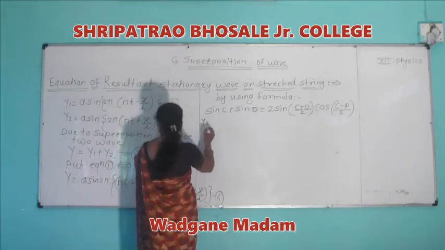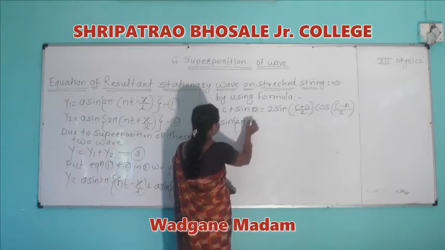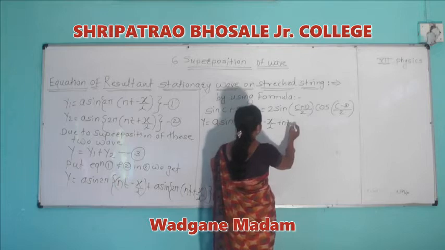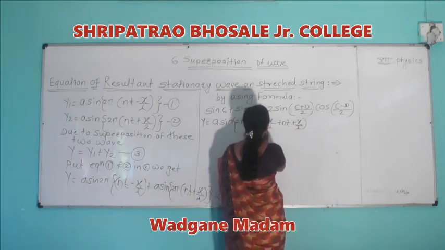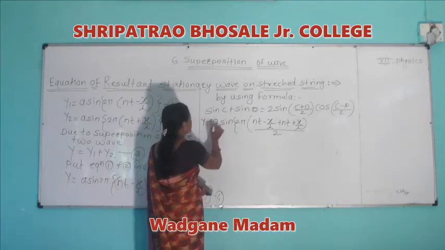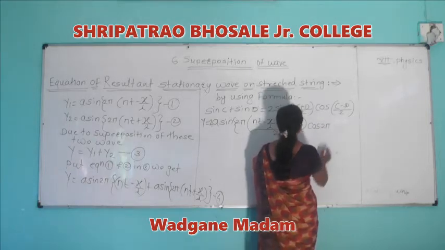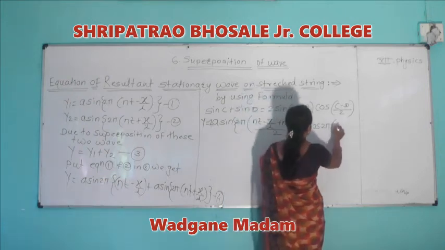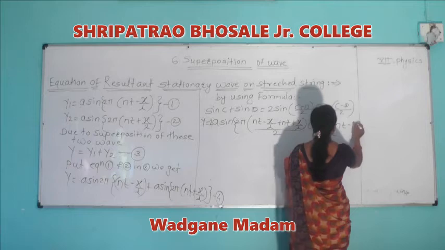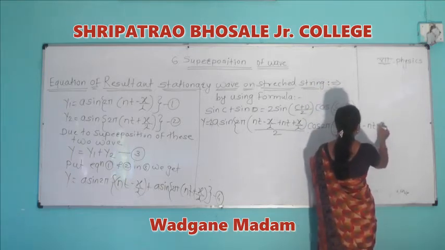By putting these values, we get the expression y = 2a sin 2π[(nt − x/λ + nt + x/λ)/2] cos 2π[(nt − x/λ − nt − x/λ)/2].